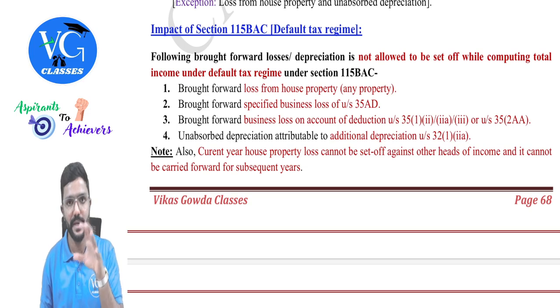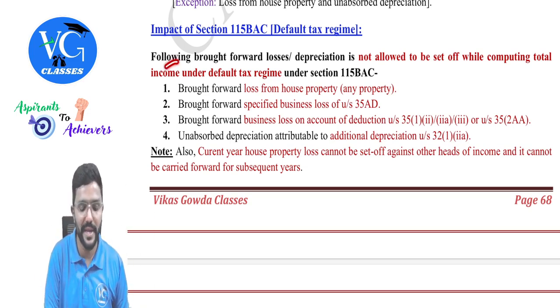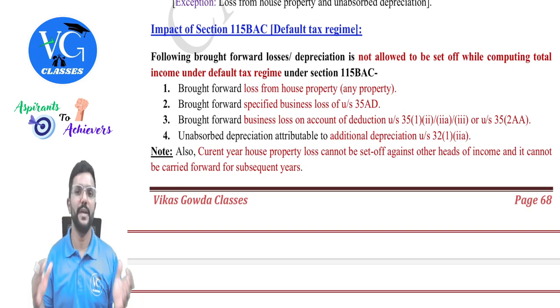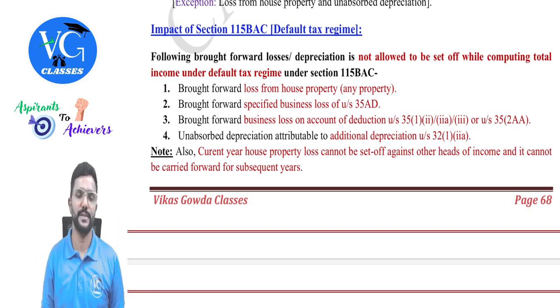Got it? So in simple terms, all these are not allowed under the default scheme. But if in the past the assessee was following the optional scheme and if he has a loss from any of these sources, can he bring it now and adjust it? No. Even though it is within 8 years or 4 years, still he cannot adjust it, guys.